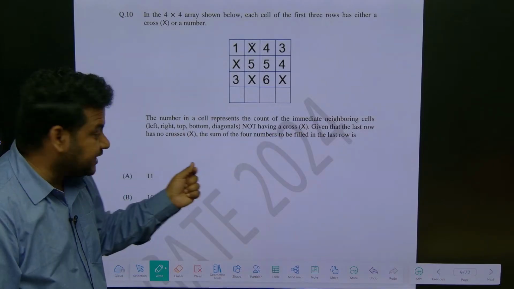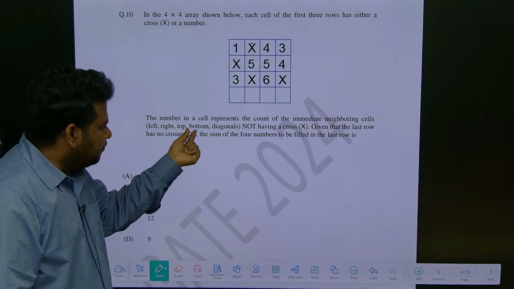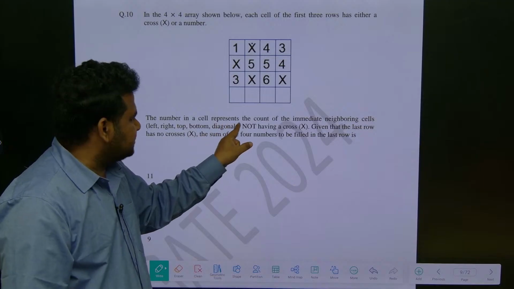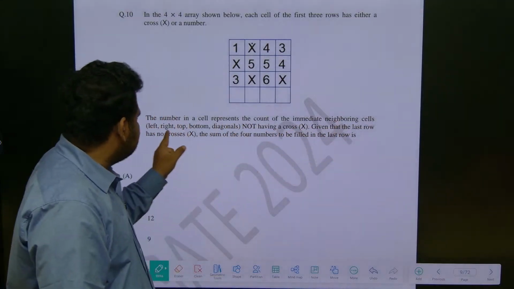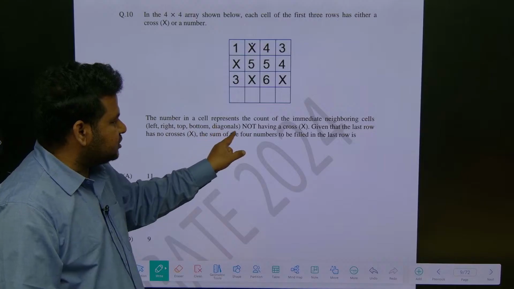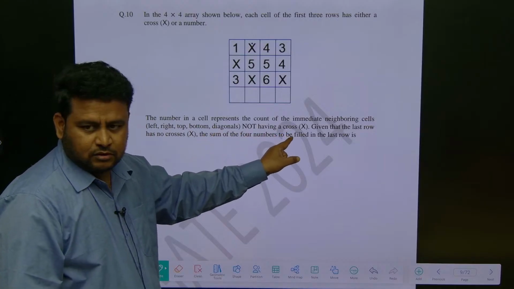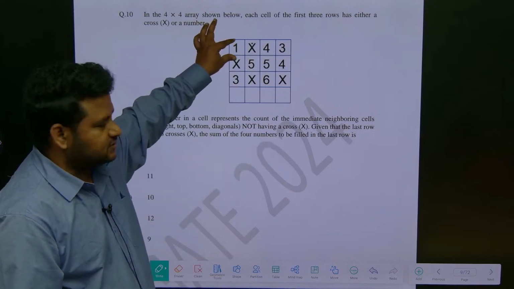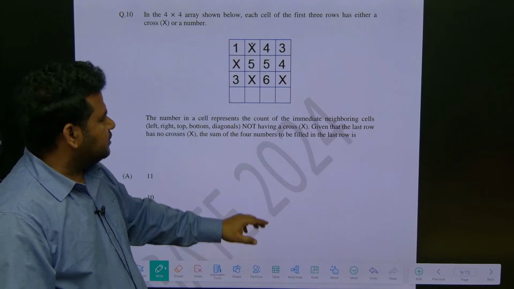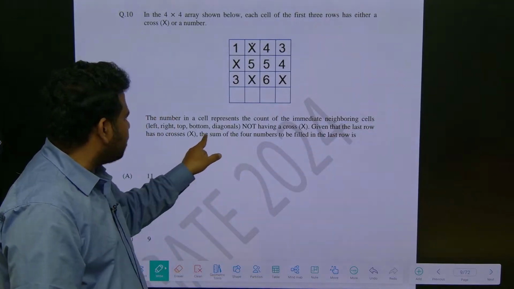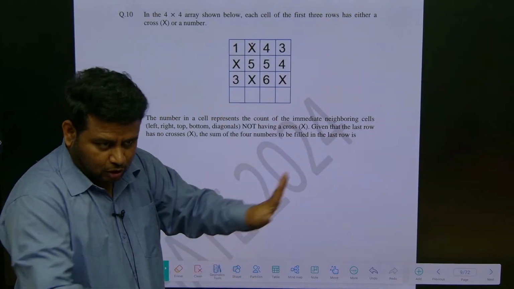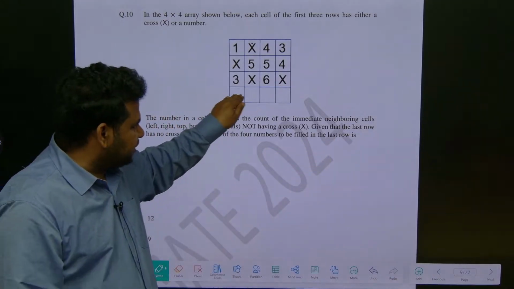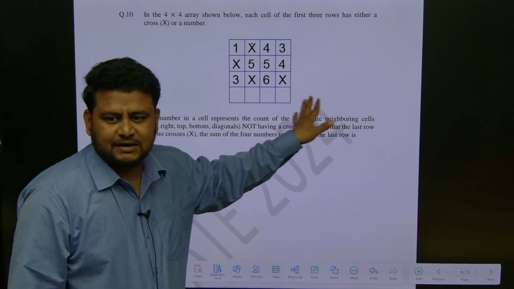Neighboring cells means what they are telling? Left, right, top, bottom, diagonals. The number in the cell represents the count of the immediate neighboring cells not having a cross. That means the number represents the count of cells not having a cross. Given that the last row has no crosses, what is the sum of the 4 numbers to be filled in the last row? When you fill the 4 numbers here, what is the sum that you will get?